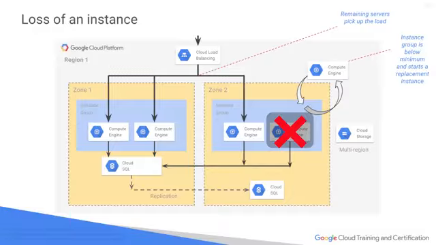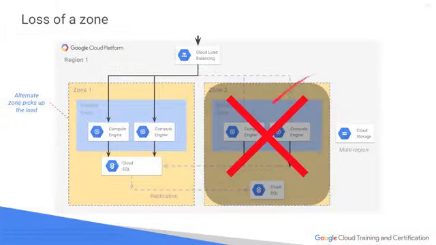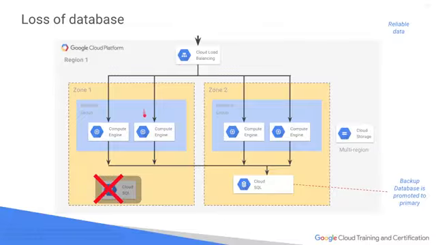Well, let's look at the scenarios, right? If a virtual machine fails, because we're in a managed instance group, we can automatically start up more machines based on a minimum criteria of how many should be running. If we lose an entire zone, our Cloud Load Balancer can simply take over and route traffic. And if that zone comes back online, what happens if we lose our relational database?